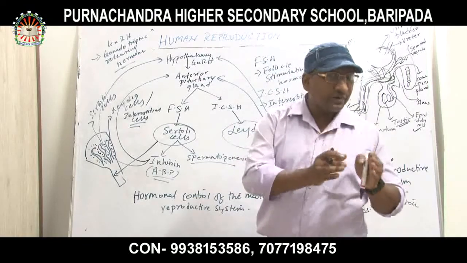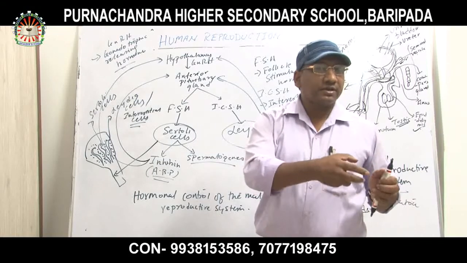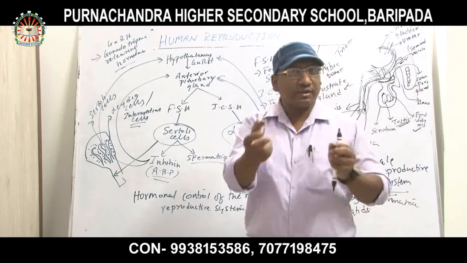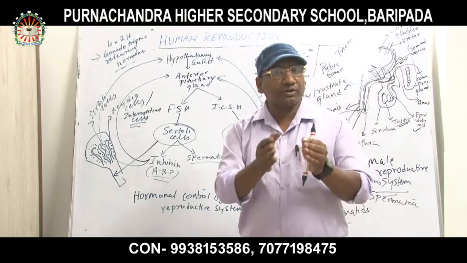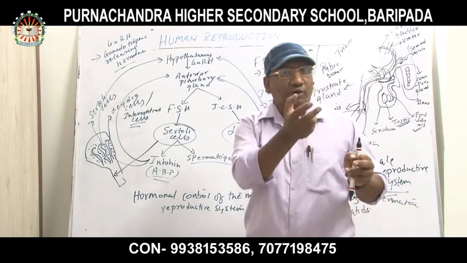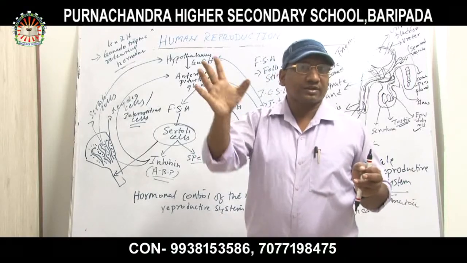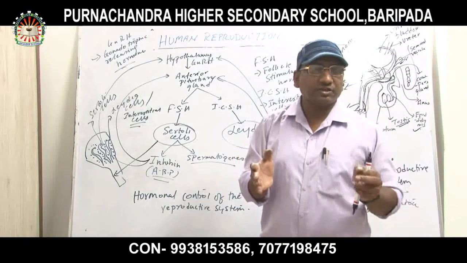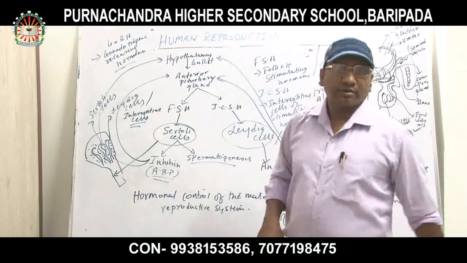The main function of vasa efferentia is to carry the sperms from the rete testis to the epididymis. And the main function of the vas deferens is to carry the sperm cells from the epididymis to the urethra. Okay? These are the main functions of vasa efferentia and vas deferens. Thank you.